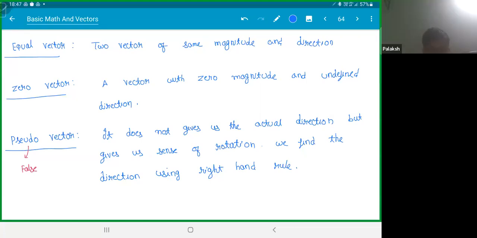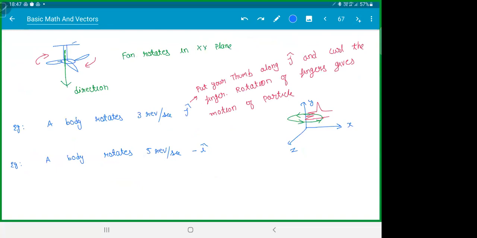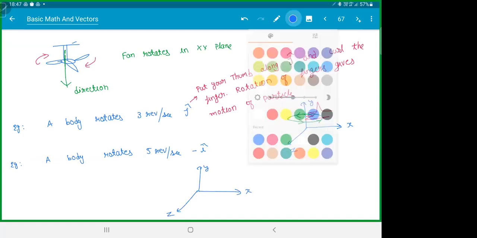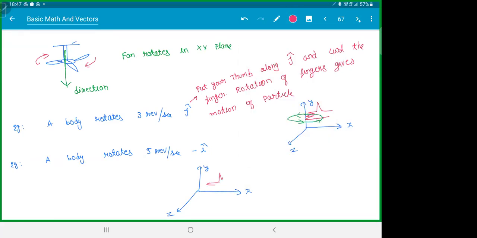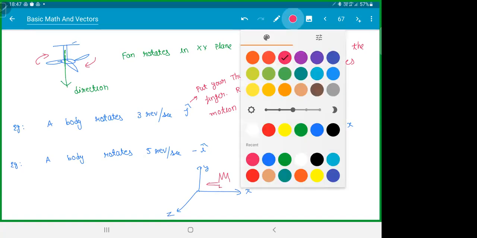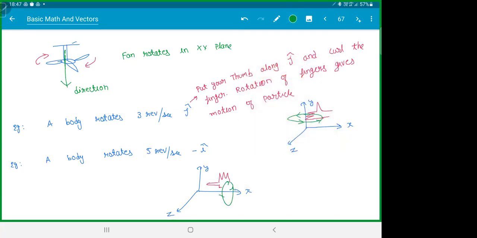Yes, sir. So here, this is X, this is Y, this is Z. Put your thumb in this direction and curl your fingers. This is how it rotates, no? Able to visualize? So put your thumb that way. I think I wrote this reverse. So this is going down here, this is coming up here. Fair? I hope everyone is clear with this. You will see this everywhere actually. This is the right hand screw.